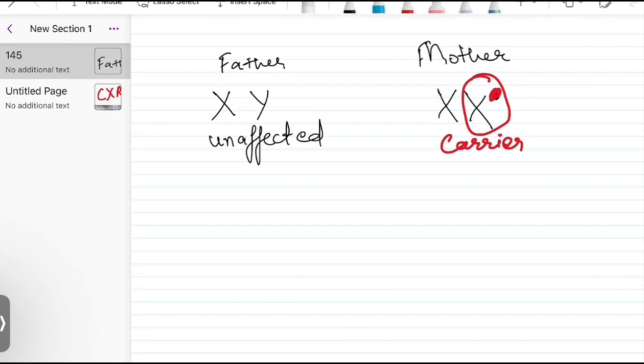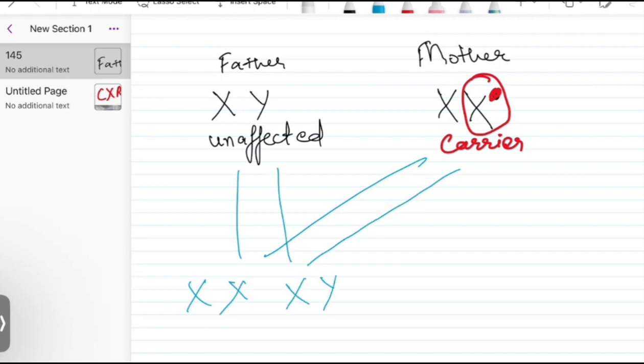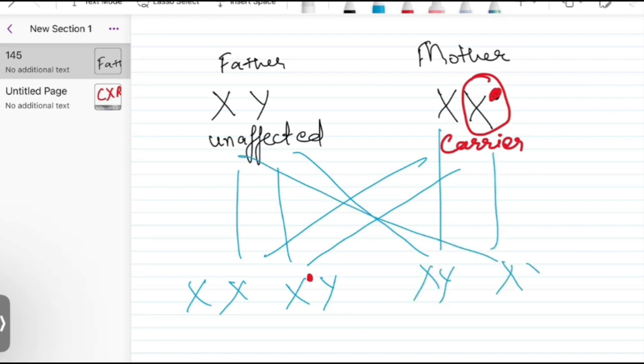Now, going through the cross matching, what do we get here? We get a completely healthy female. We get a diseased male, and we get a normal male, and we get a carrier female. All right. So this is a condition that you come across when you are seeing a situation of X-linked recessive disease.